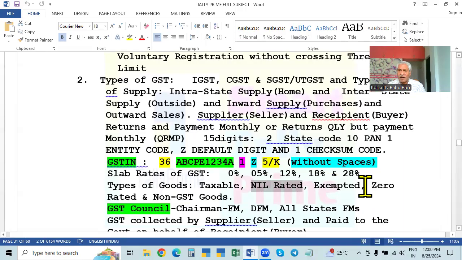Exempted means they are not taxable at all. By notification also, the government cannot impose GST on these items. They are always exempted. If you want to impose tax on any of those items, then an amendment has to be made in the parliament, in the GST Act, and the exempted item should be transferred from the exempted list to the taxable list. Then only the tax can be charged. Otherwise, it's always exempted, no tax. So the rate will be 0.